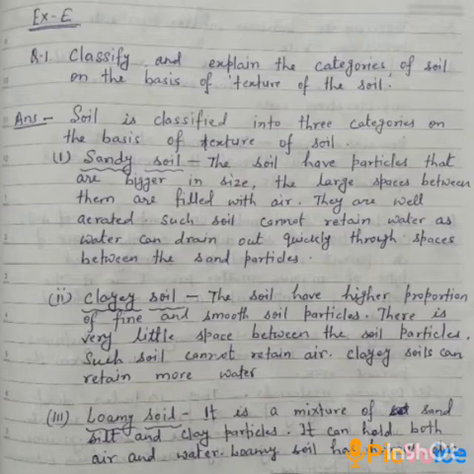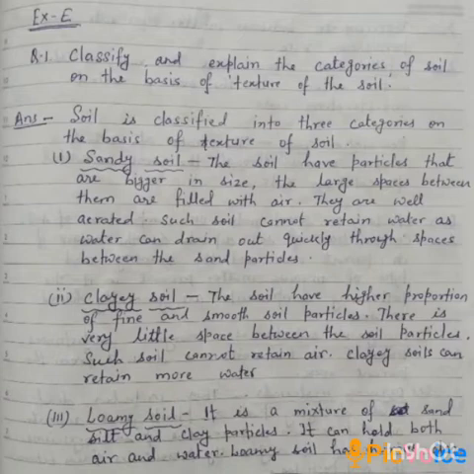Sandy soil has particles that are bigger in size and there is large space between them, which is filled with air. They are well aerated. Such soil cannot retain water as water can drain out quickly through spaces between the sand particles.